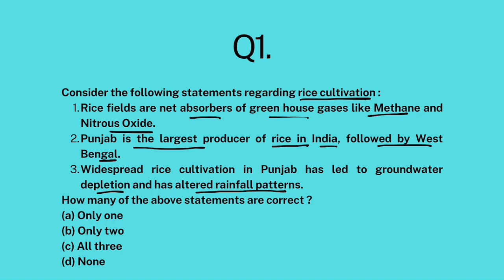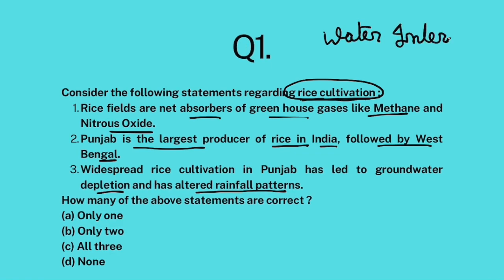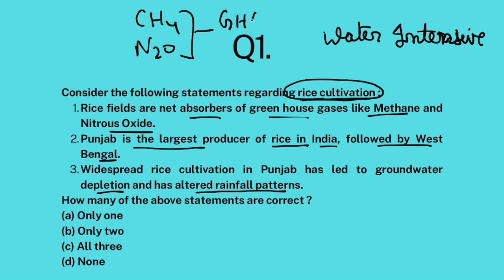Now you see, rice cultivation is immensely water intensive. You need submerged fields to cultivate rice. Punjab cultivates a lot of rice, but these waterlogged fields actually emit a lot of methane and nitrous oxide. Both of these gases are greenhouse gases that cause global warming. So, rice fields are net emitters, not at all net absorbers, of these greenhouse gases. So the first statement is false.